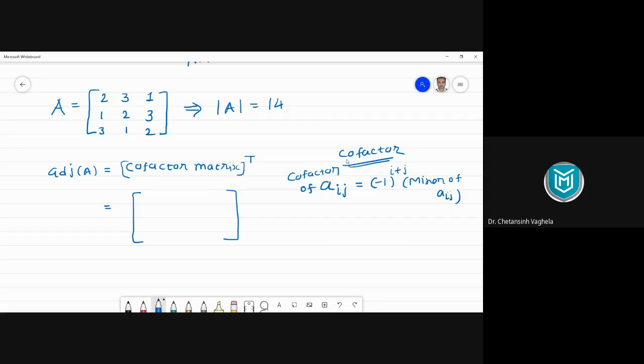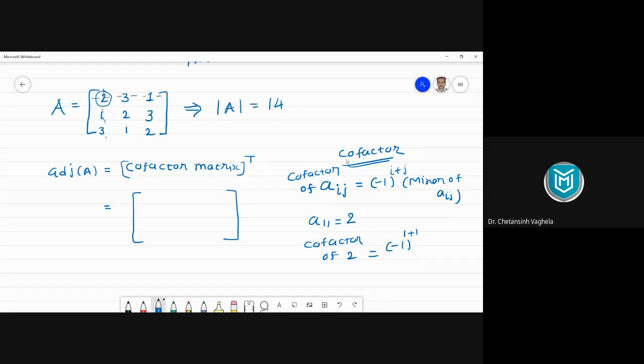Now let me start with the first number 2. What is the location of this number 2? ये number 2 किस location पे है? 1, 1. Correct. 1 1, right? Positive हो जाएगा. Yeah, that means i value will be 1, j value will be 1. So the cofactor of 2 is equal to -1 power 1 plus 1, and now you need to calculate the minor. How can we calculate the minor? Your element 2 belongs to the first row and first column. So hide your first row and first column, don't consider this one.